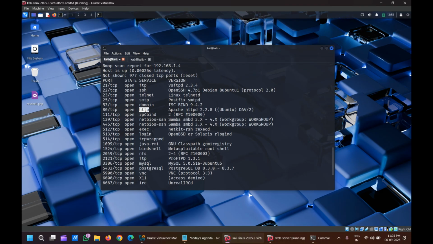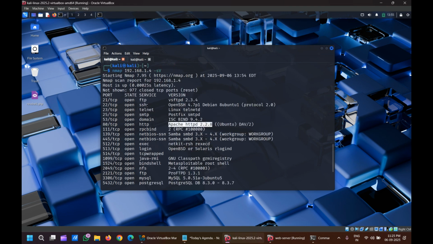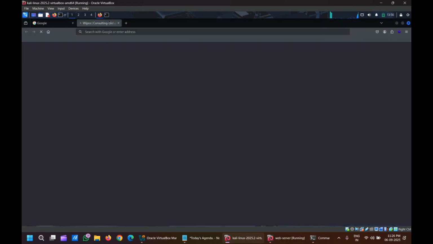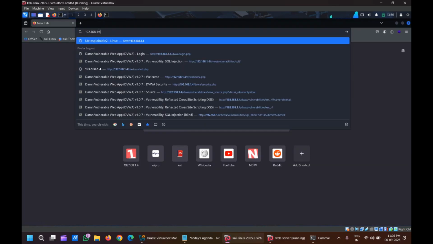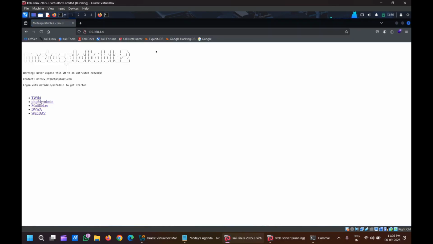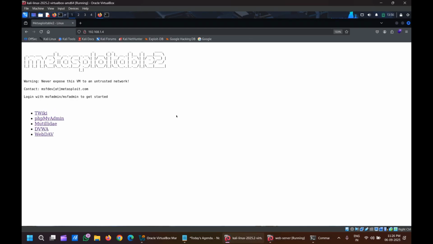HTTP means we can open it through any browser. Here it is showing the version is Apache HTTP 2.2.8. We will see the IP address of this running web server, 1.4. Copy, and I'm pasting it in a browser. After pasting it, are you able to see a web page running?